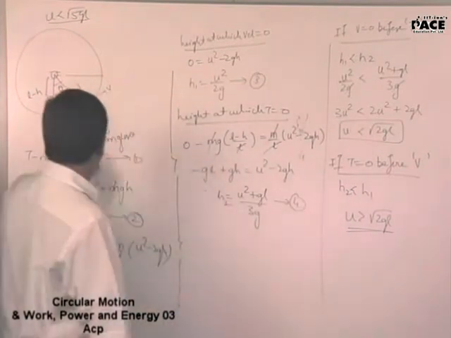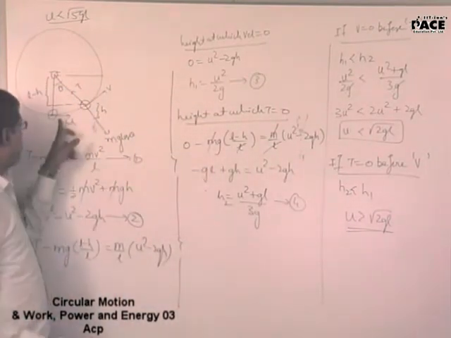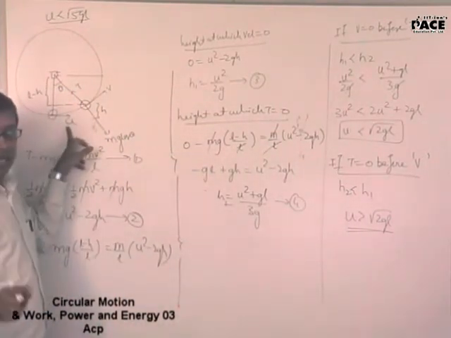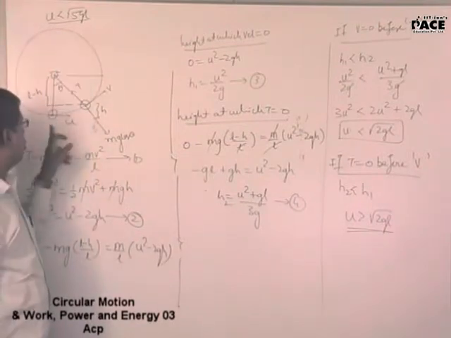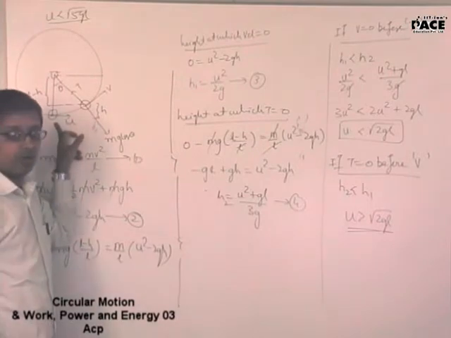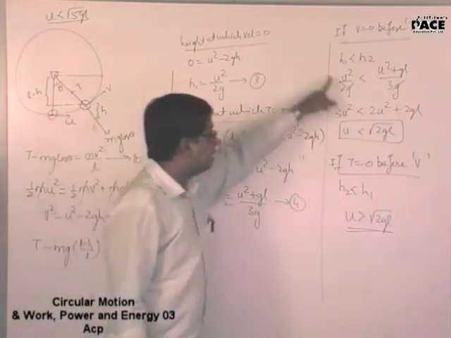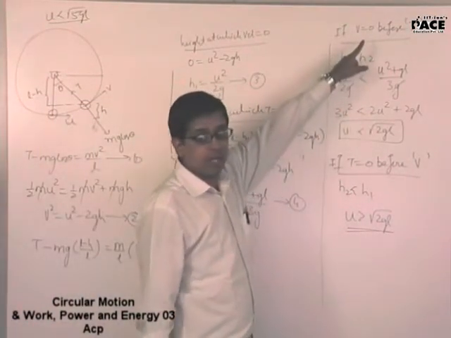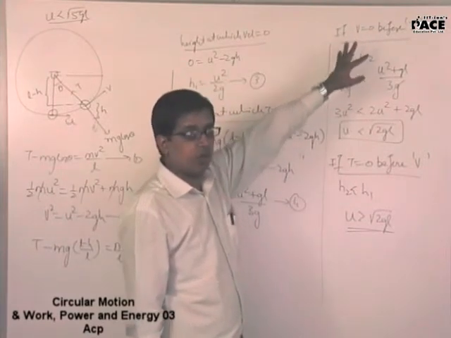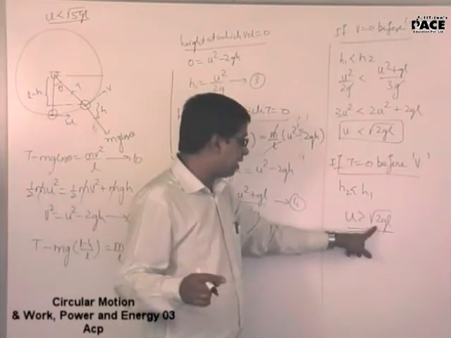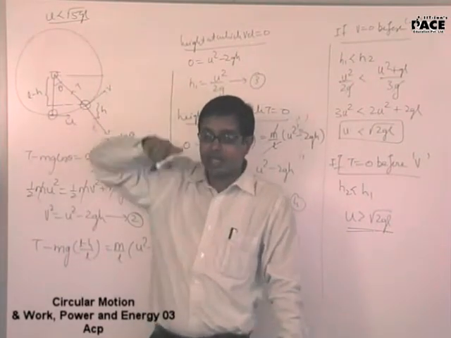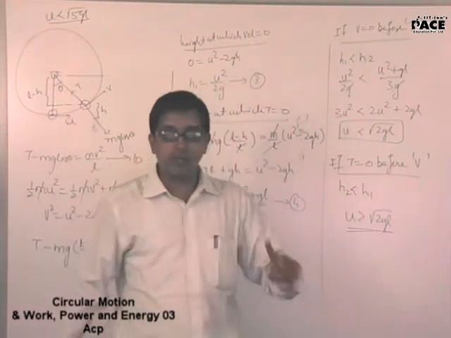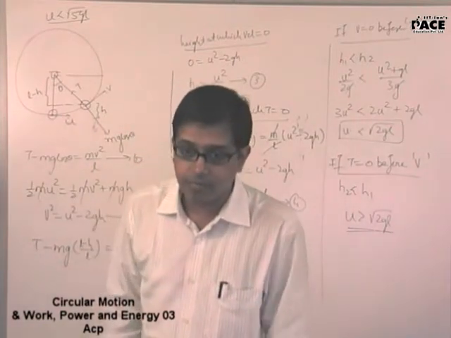The three conditions. At the lowermost point, you give me velocity root over of 5gl, tension will become zero when the bob is at the highest point. You give me velocity lesser than root over of 2gl, then tension will never become zero, velocity becomes zero before tension. You give greater than root over of 2gl but lesser than root over of 5gl, then tension becomes zero before the velocity.